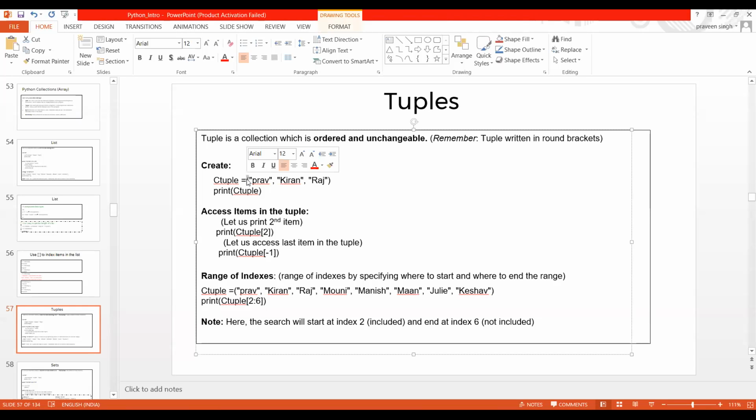Here we have round brackets, so we are using round brackets. In case of list, we haven't used round braces. I don't know how many of you have remembered that, but if you haven't, let me show you the same, so that you do not have any confusion.